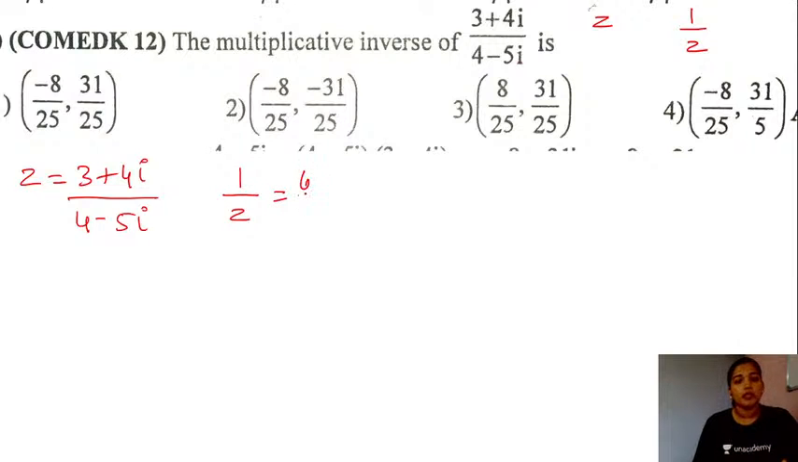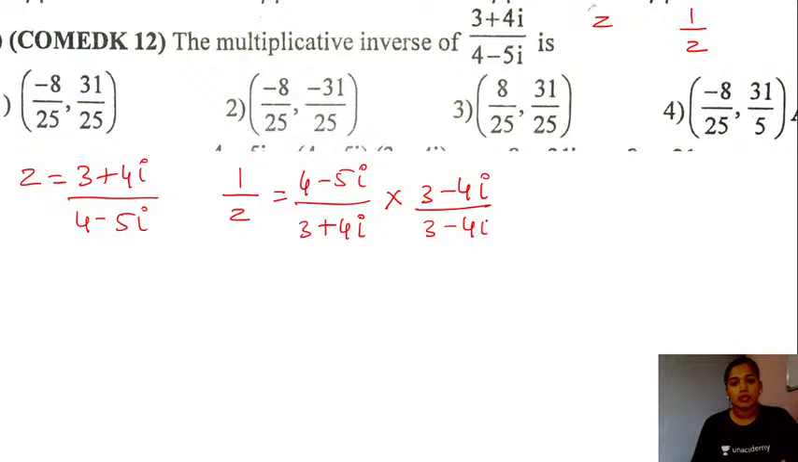So 1 by z will be equal to 4 minus 5 iota divided by 3 plus 4 iota. Let's simplify this complex number, right? Let's multiply by the conjugate of the denominator, that is 3 minus 4 iota. Multiplying and dividing by 3 minus 4 iota, we will have 12 minus 16 iota minus 15 iota plus 20 iota square, that is minus 20, divided by 3 square, that is 9, minus 4 iota the whole square, so that is going to be minus 16, so plus 16 in this case.